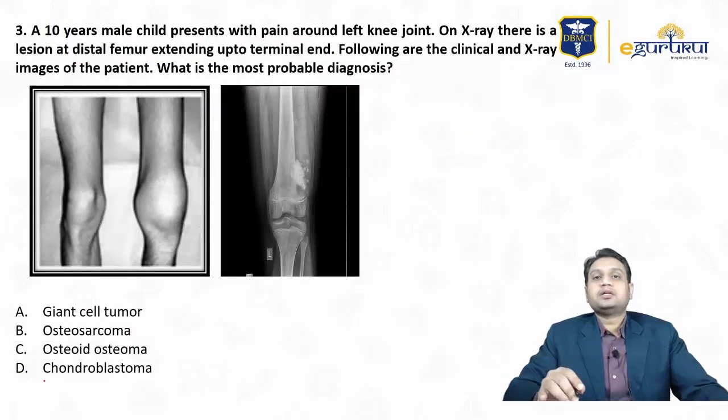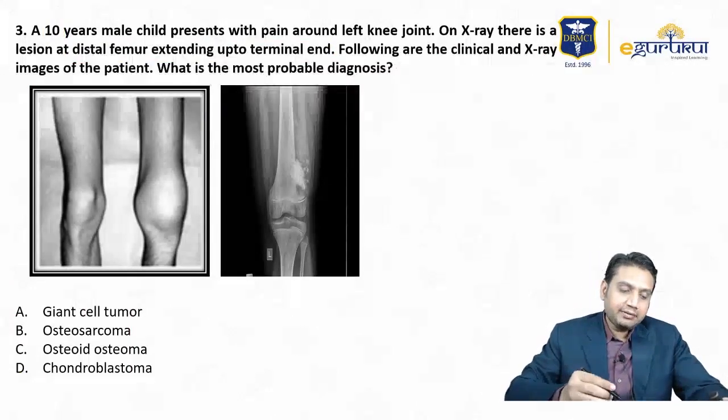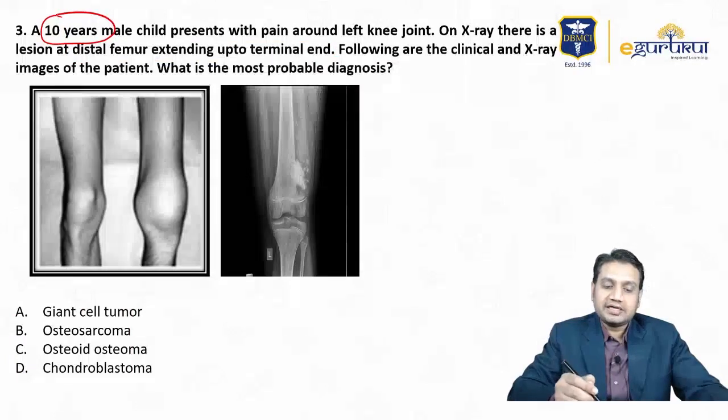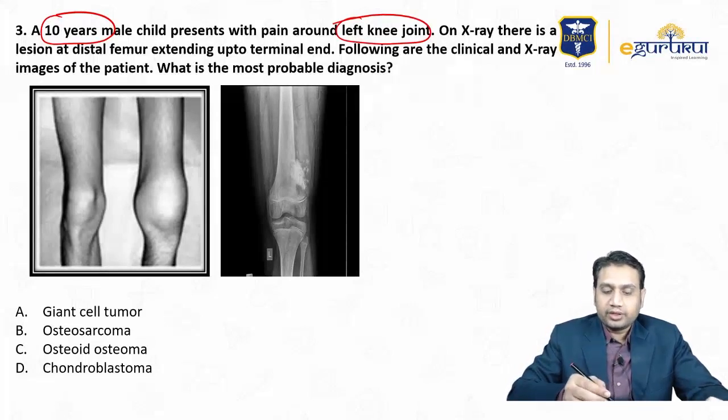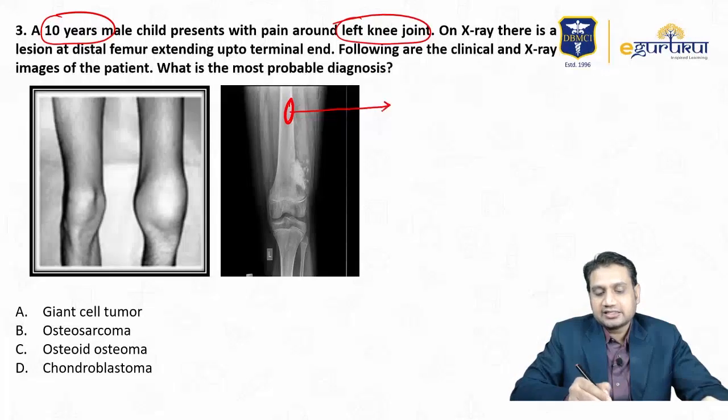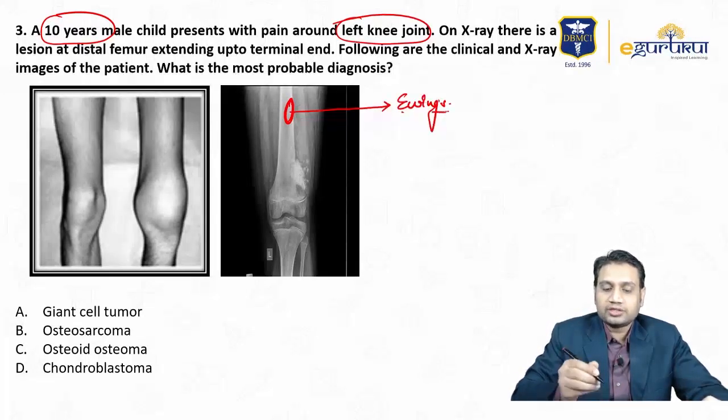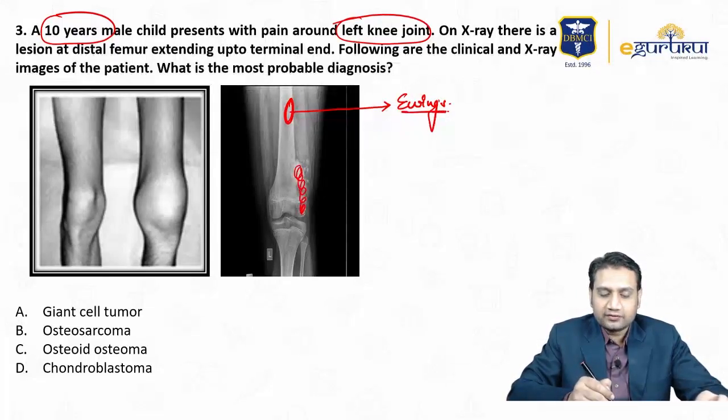Okay, so question number 3: a 10-year-old male child presenting with pain around the left knee joint, and on X-ray there is a lesion at the distal femur extending up to the terminal end, right? If they had mentioned in my question that the lesion is in the mid-thigh area and the age is 10, then I would have preferred Ewing's over anything else. But now the question is, the lesion is somewhere around the distal end which is extending to the end of the bone.